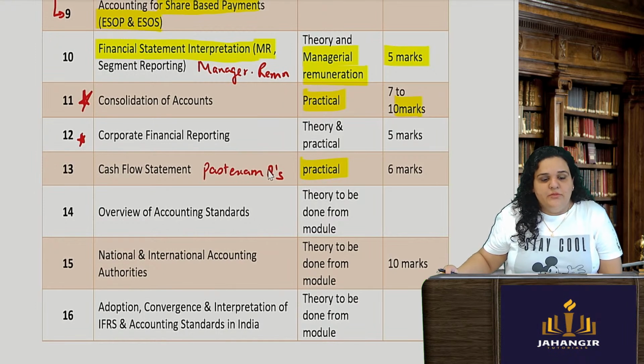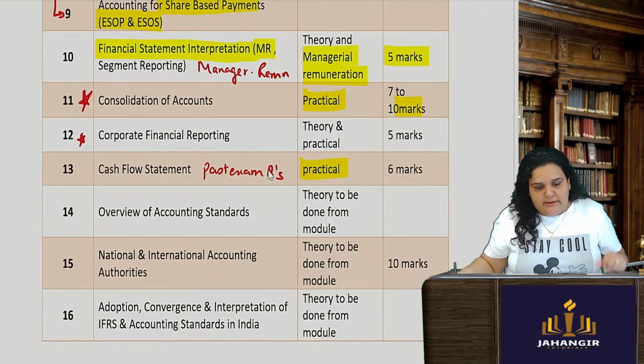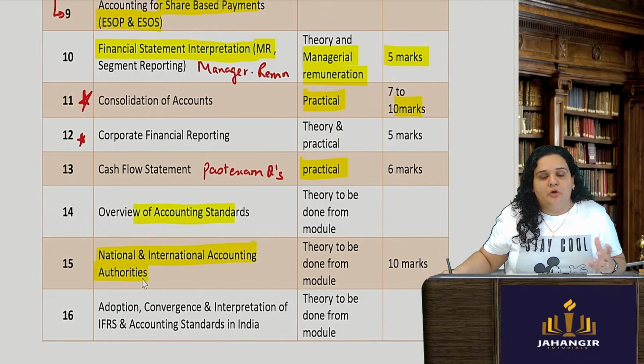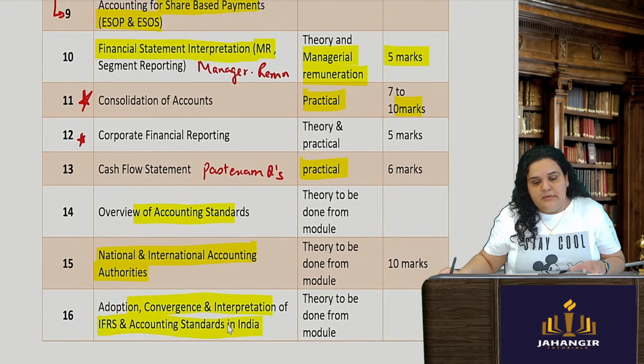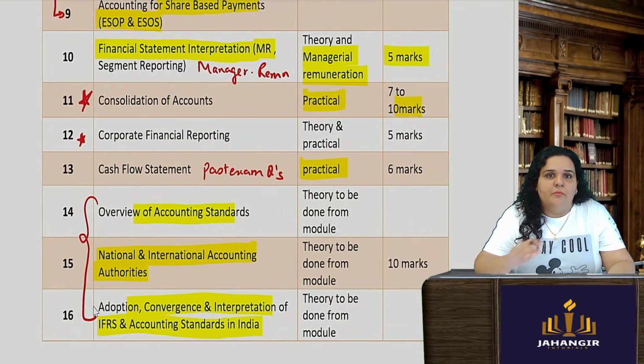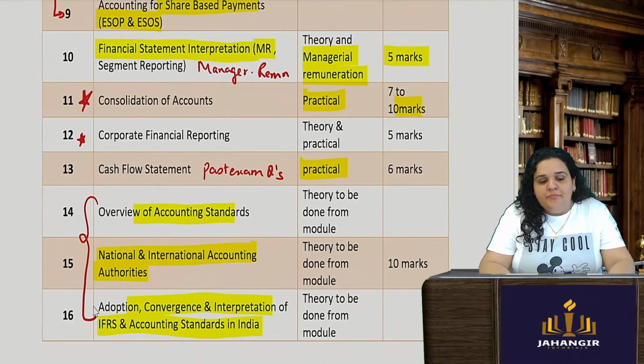The last 3 chapters are all based on accounting standards: overview of accounting standards, then national and international accounting authorities, and adoption, convergence and interpretation of IFRS and accounting standards in India. All these 3 are theory chapters. Please do the theory from the module. Read it once and then attempt your MCQs. These 3 chapters together can come for 10 marks.